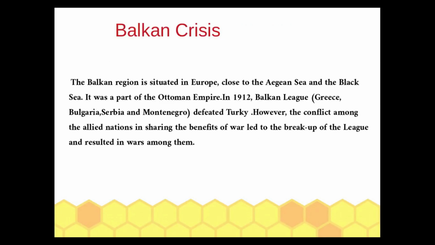What is the Balkan crisis? The Balkan region is situated in Europe, close to the Aegean Sea and the Black Sea. It was a part of the Ottoman Empire. In 1912, the Balkan League, that's Greece, Bulgaria, Serbia and Montenegro, defeated Turkey. However, the conflict among the Allied nations in sharing the benefits of war led to the breakup of the League and resulted in war among them.